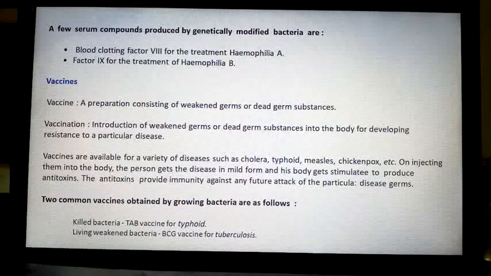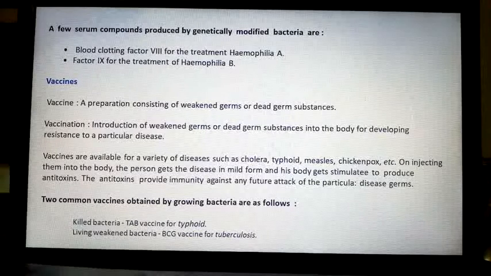Now another use in the field of medicine is vaccine. A preparation consisting of weakened germs or dead germ substances is called vaccine. Vaccination means introduction of weakened germs or dead germ substances into the body for developing resistance to a particular disease. Now we are waiting for the corona vaccine, then only school will reopen, isn't it? So that is nothing but introduction of the weakened germs or dead germs to prevent that particular disease.